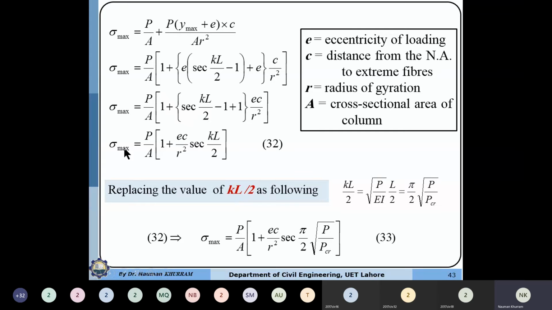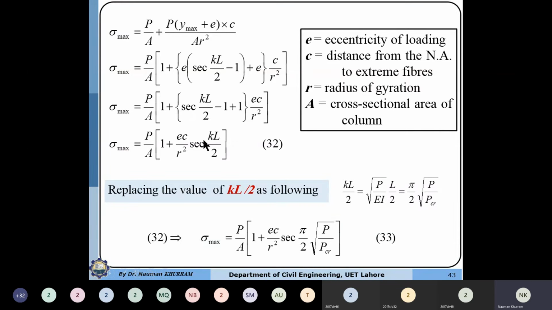After this simplification, we get equation number 32, which we can use to compute the maximum stress within the eccentric column. We need to compare this stress against the ultimate strength of the material. If sigma maximum is less than sigma y or the crushing value of concrete, then the column is safe.